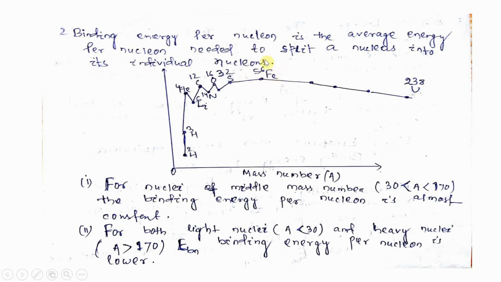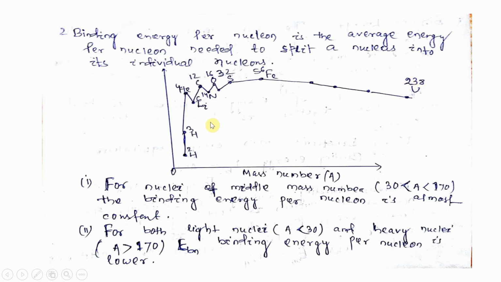This is one short question: on the binding energy curve, which nucleus possesses the highest or maximum binding energy? That is ferrum. Here it is just slightly increasing till helium, carbon, oxygen 16, till 30. Then it touches the peak point, where ferrum is, and afterwards it is decreasing, and for uranium it is lower.